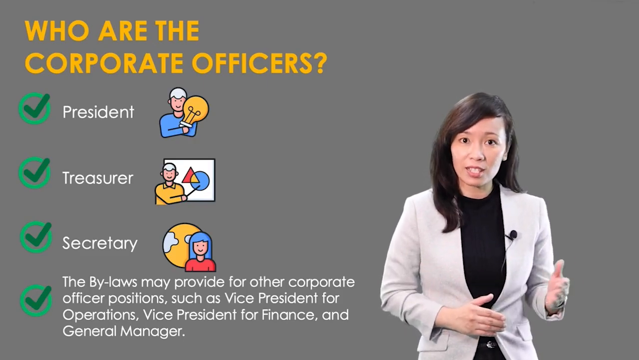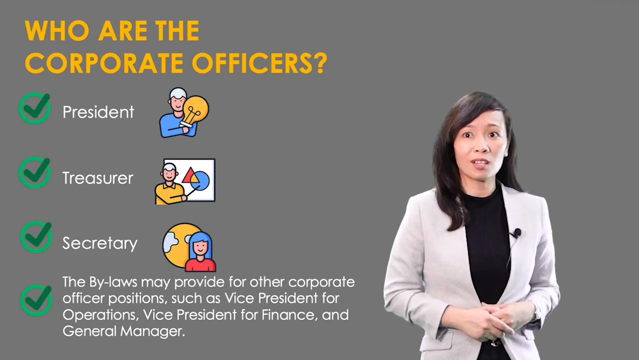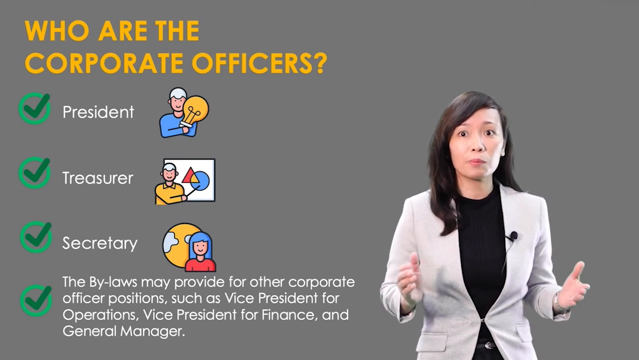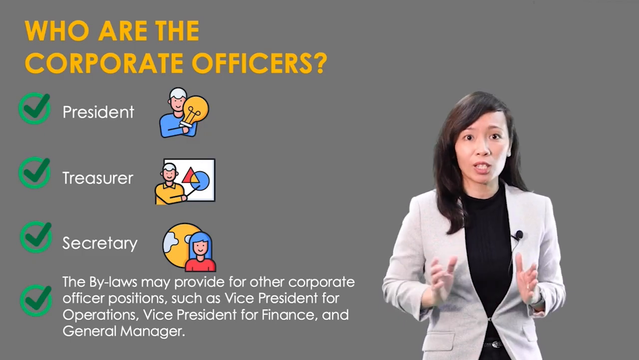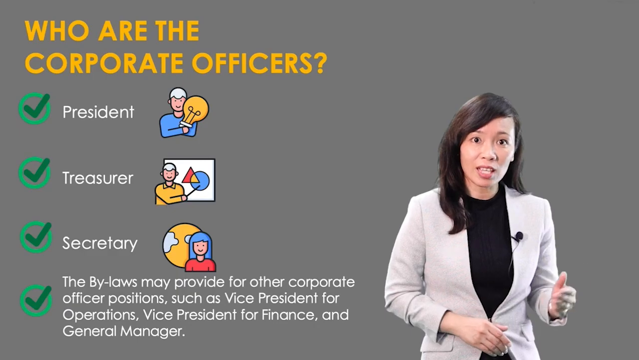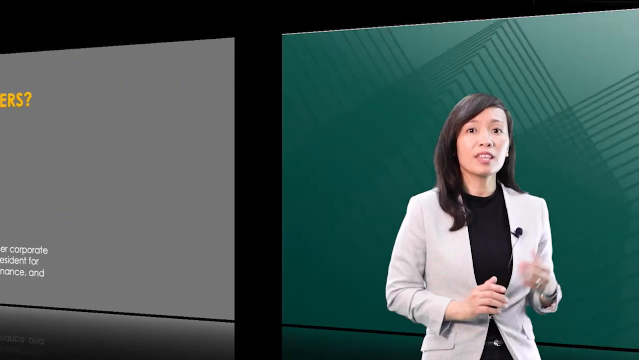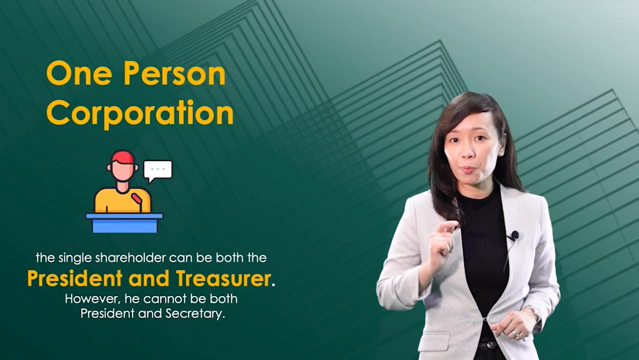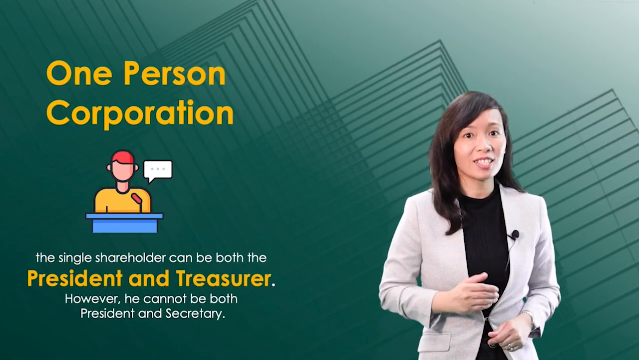However, the President cannot act as Secretary and vice versa. The President cannot also act as Treasurer and vice versa. These are incompatible positions and must be separated to ensure effective monitoring of each other's functions. Notice that the Secretary and Treasurer can be the same person. In the case of a one-person corporation, the single shareholder can be both the President and Treasurer. However, he cannot be both President and Secretary.